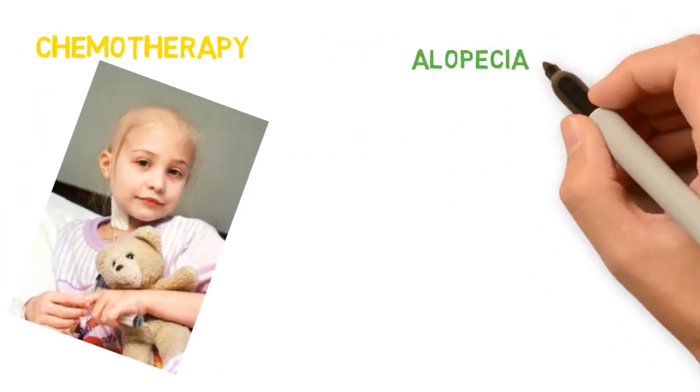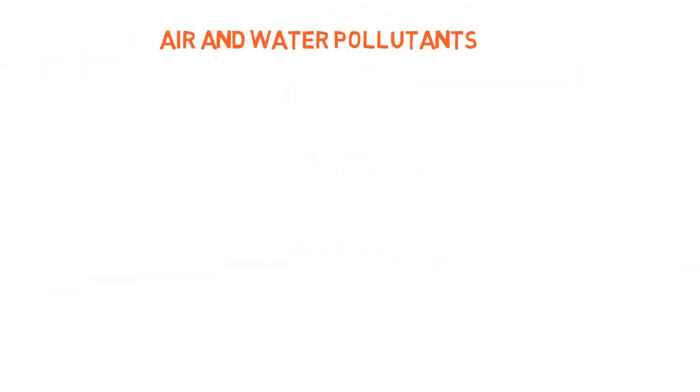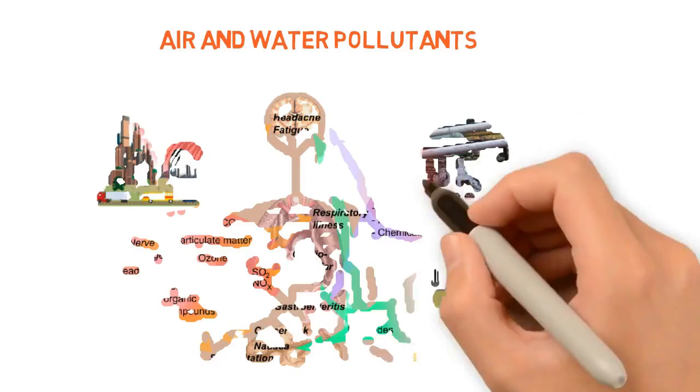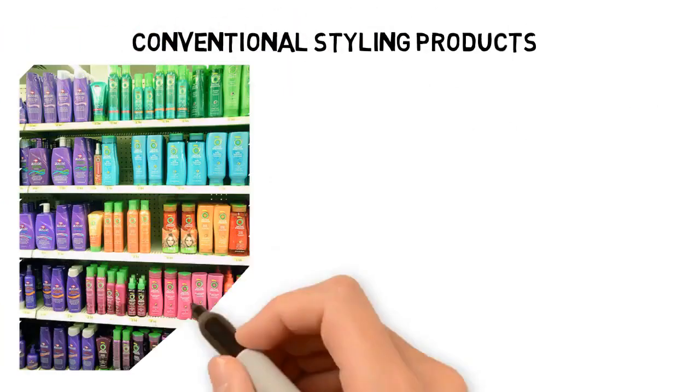Alopecia areata. It is an autoimmune disorder, also known as spot baldness, that can result in hair loss. Air and water pollutants contribute to hair loss. Conventional styling products may damage hair and produce hair loss.